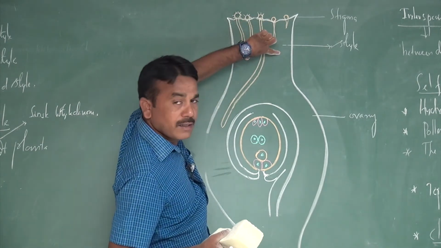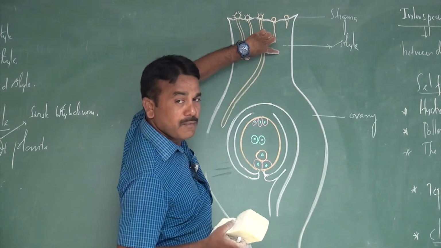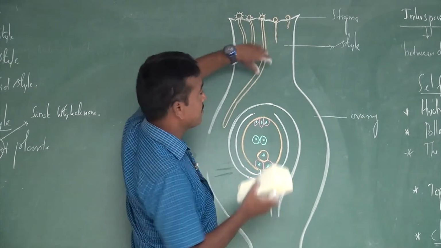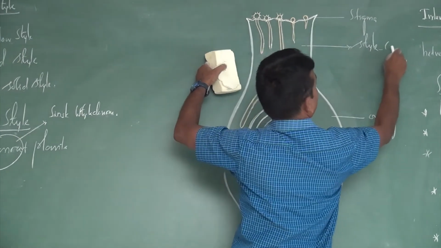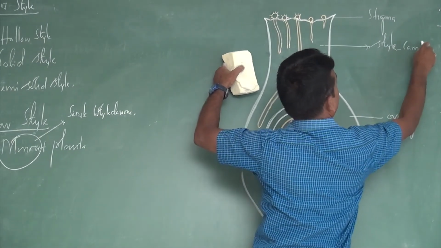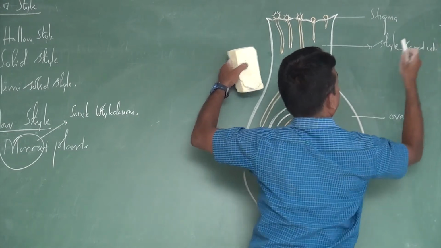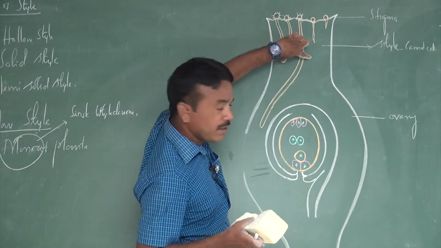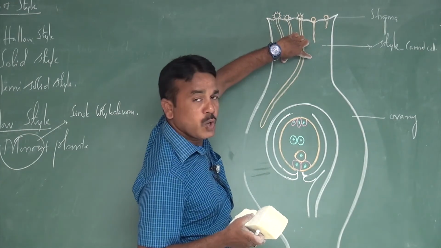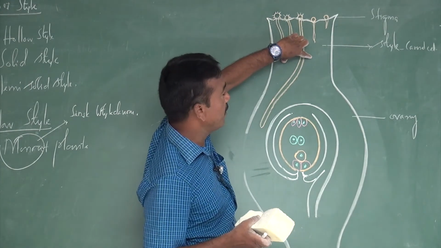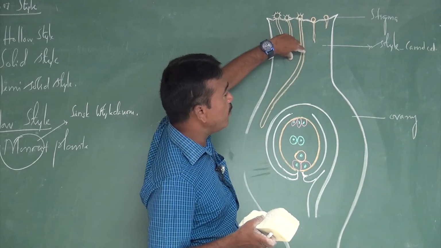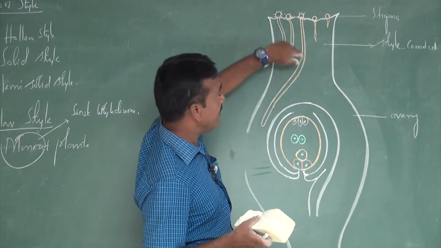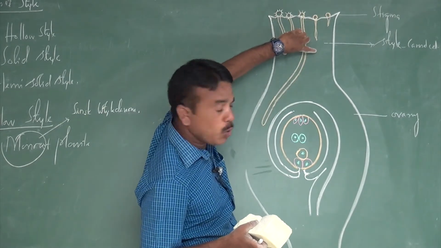The style is made up of single-lined canal cells. The single-lined canal cells are arranged one above the other, so they occur in a vertical form in the hollow style.